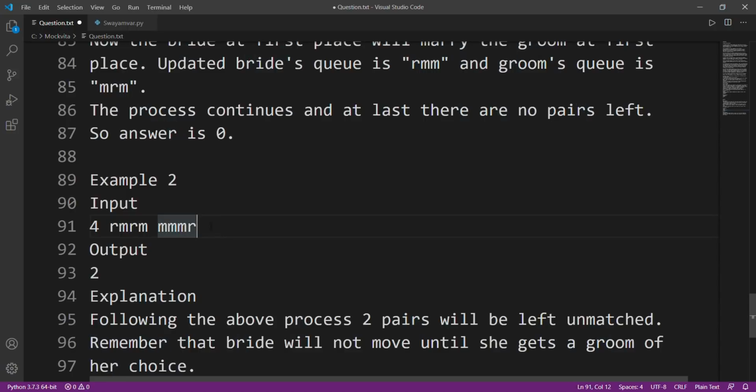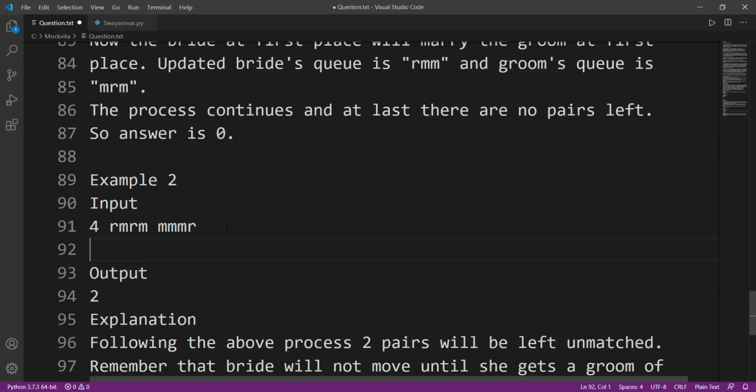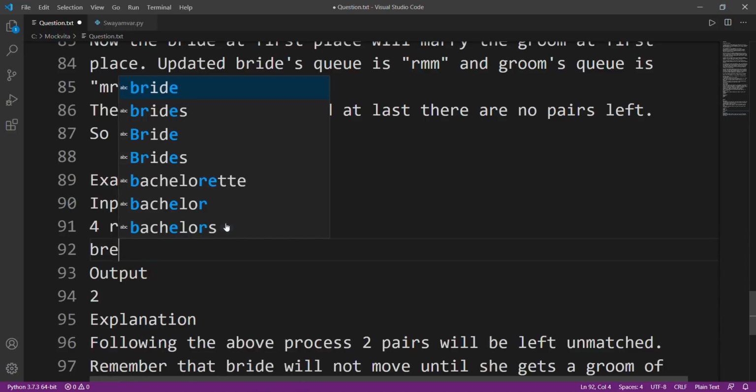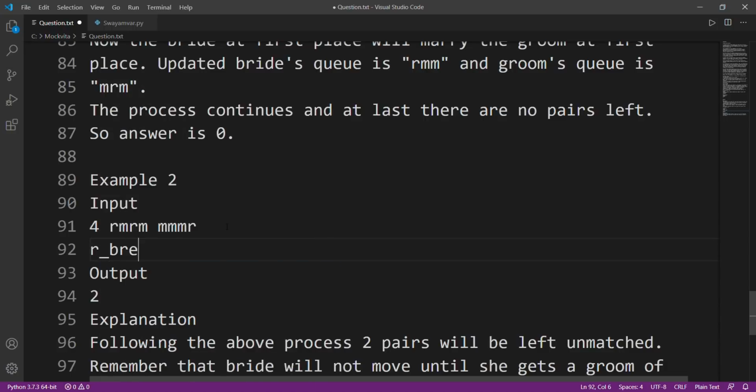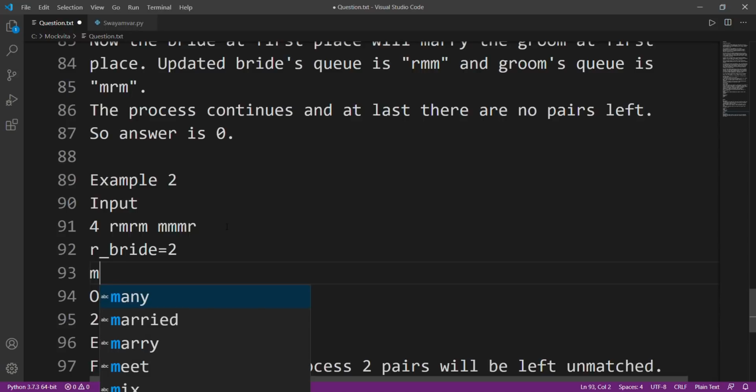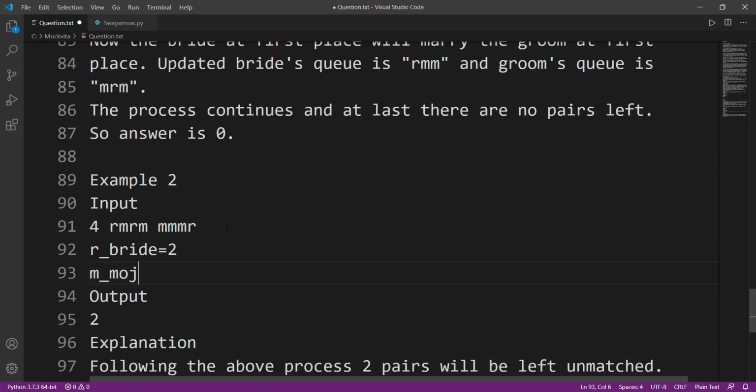Why? Because what you are thinking is to count how many there are in the brides. Let's check R, basically the brides that drink rum. Here we have two, and brides that drink mojito are again two. Now we'll calculate how many grooms drink rum.